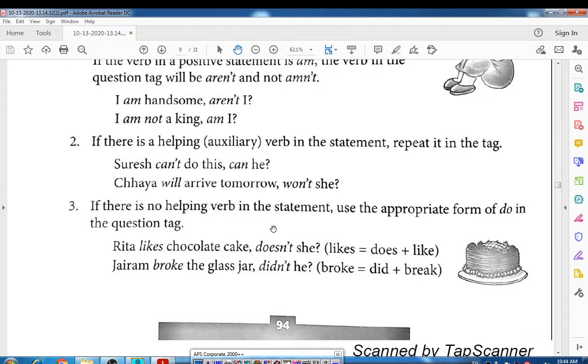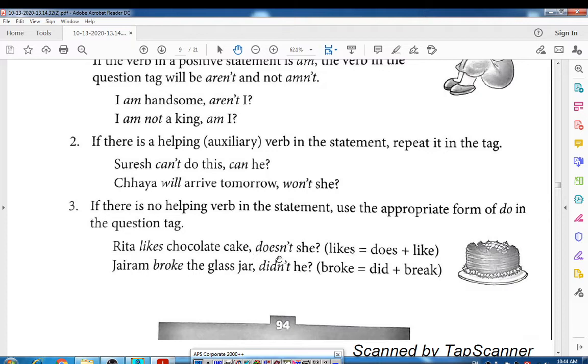The appropriate forms of do are do, did and done, right? So these three forms of do you have to use according to your verb. Look, Rita likes chocolate cake. In this given statement, the verb is in simple present: likes, because Rita is the subject. When there is an s suffix on the given verb, then you should use does.